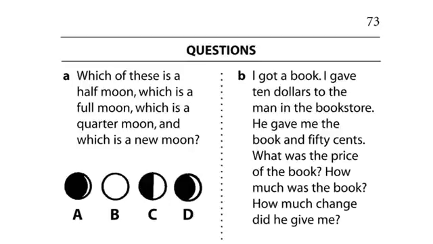Questions. A. Which of these is half moon? Which is a full moon? Which is a quarter moon? And which is a new moon? A, B, C, D. B. I got a book. I gave $10 to the man in the bookstore. He gave me the book and 50 cents. What was the price of the book? How much was the book? How much change did he give me?